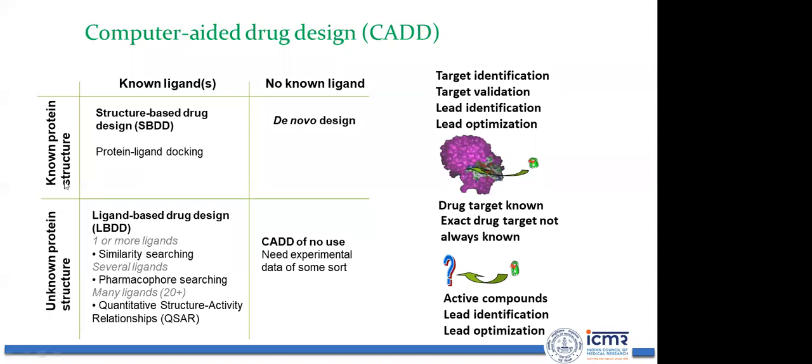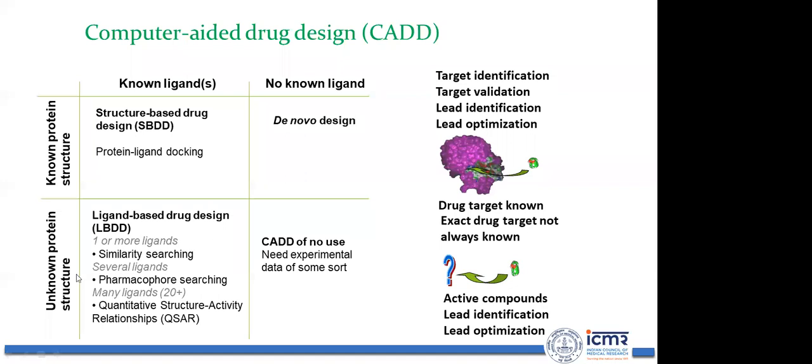Now there will be a condition when you have a known protein structure but you don't have any ligand. At that point, you can go for de novo design. Here you can see the structure is known, the cavity is known, but the ligand is not known. In that case, you can take millions of ligand compounds and try to fit them inside the cleft. Whichever compound gives a better result is likely to act better against a particular disease.